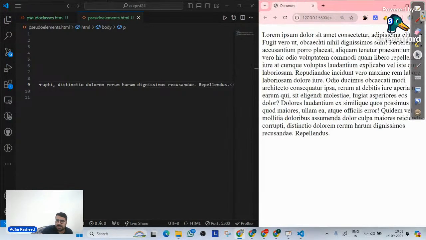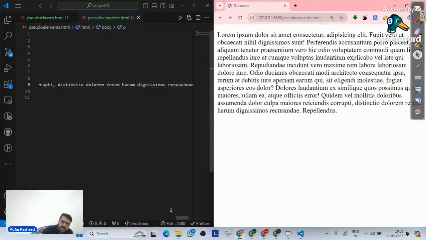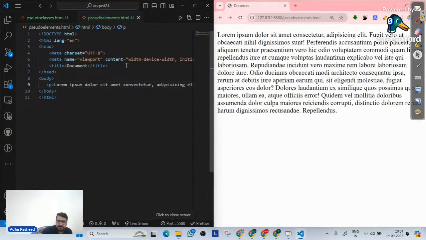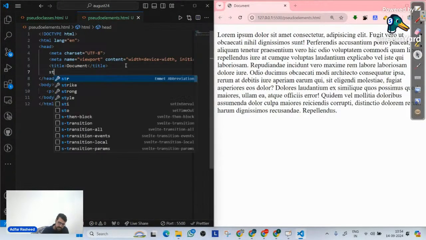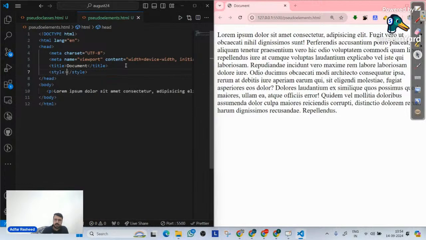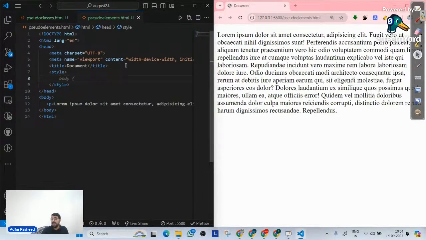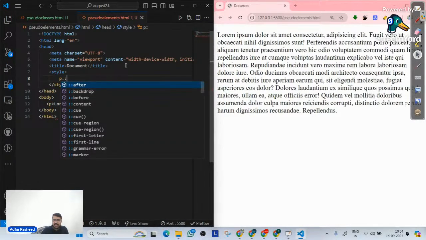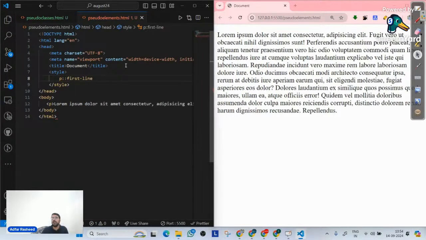So if I go live, you can clearly see it's a multi-line paragraph that I have created, right? Now to this paragraph, how can we implement our pseudo element? In pseudo classes, the syntax was colon, but in pseudo elements, the syntax is double colon. So target all the p tags and then implement the first line pseudo element.